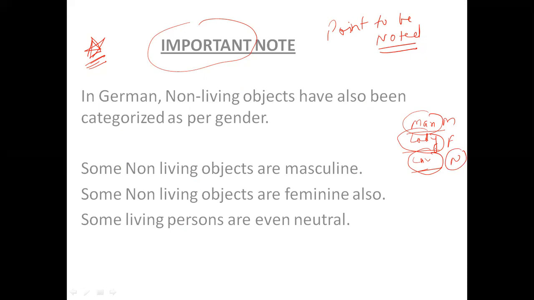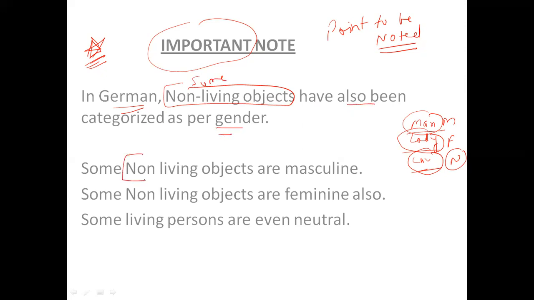But there is a slight difference in German and in English. And that difference is, if I talk about German, some non-living objects have also been categorized as per gender.